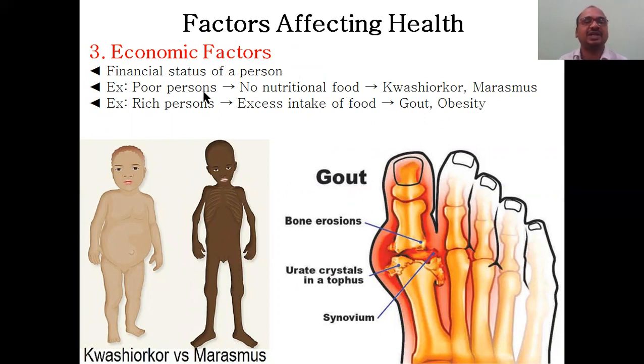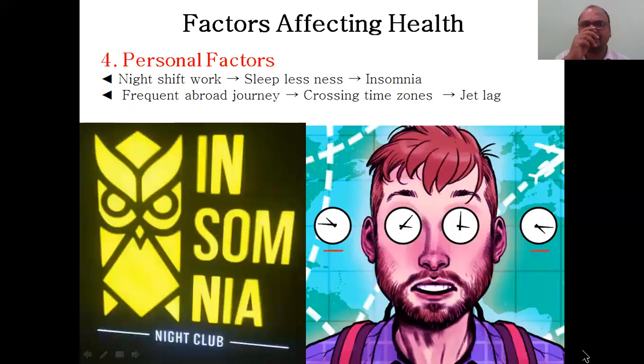The financial status of a person, like poor persons like this, they will become like this because of no nutritional food. It leads to kwashiorkor and marasmus. This is kwashiorkor, this is marasmus. So they will become like this. Both are deficiencies of nutritional food. Very, very important. Most diseases are due to deficiency of food, nutrition only. And rich persons may take an excess intake of food, which may lead to gout, and may lead to obesity also. All these examples are important, and you have to write them in the examination.